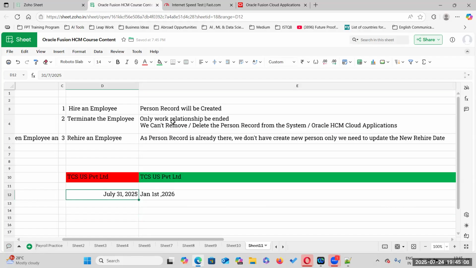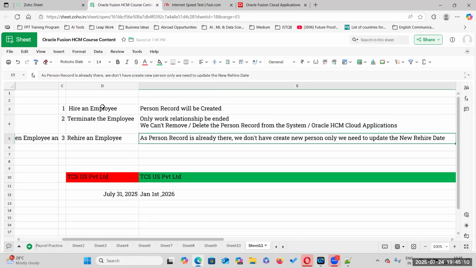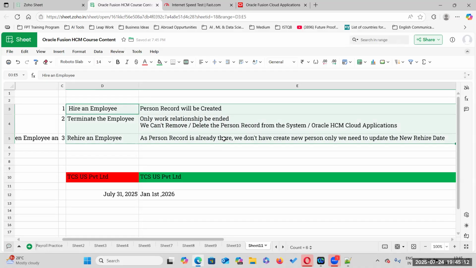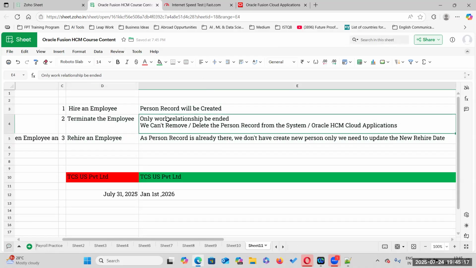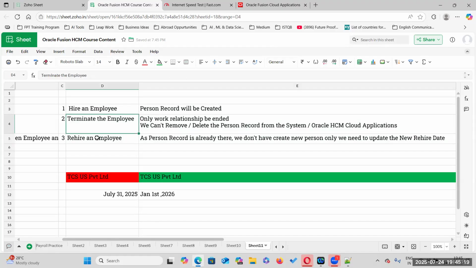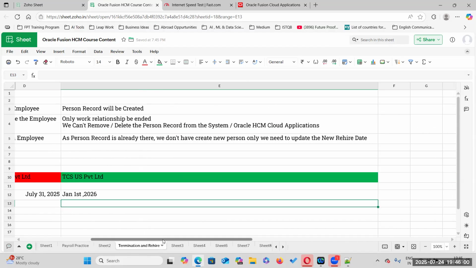So we don't have to create a new person record. It's already there. So everybody understood what is meant by termination, what will happen to the work relationship when we terminate an employee, and what is meant by rehire. Rehire means we are rehiring in the same legal employer. There is no change. Global transfer means we are rehiring in a different legal employer within the enterprise. Yes, sir. It's clear.